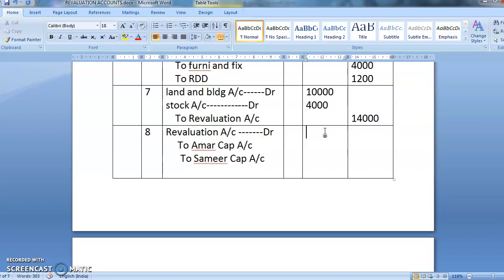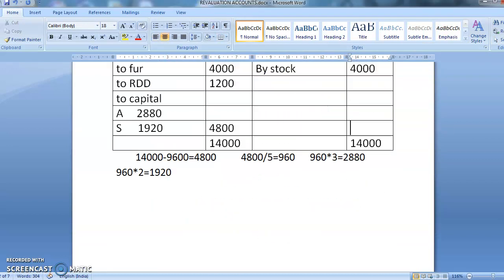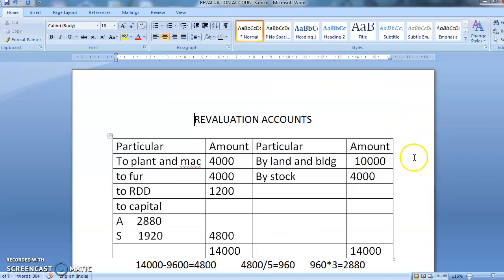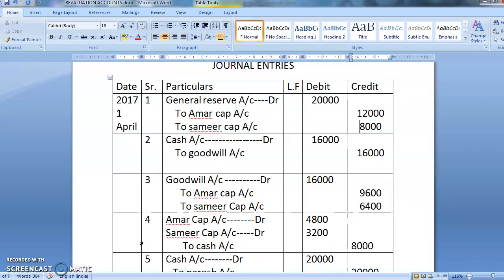So how much was your profit on revaluation? Your profit on revaluation was 4,800, and when I distributed among both the partners, as we have seen earlier, Amar was getting 2,880 and Samir was getting 1,920.